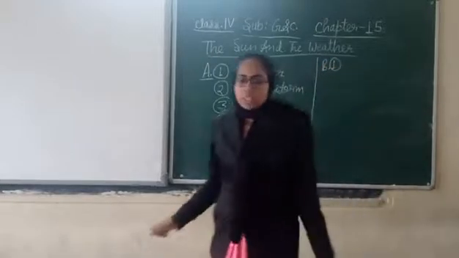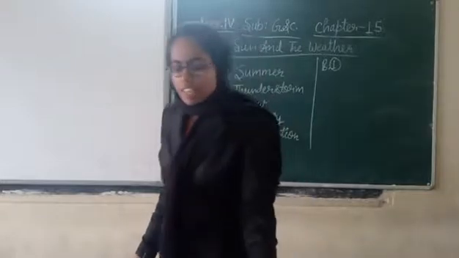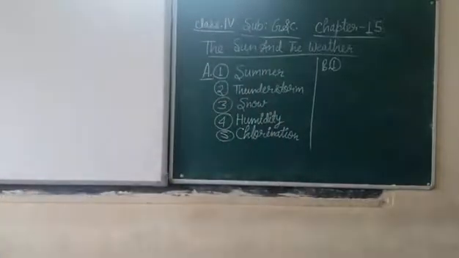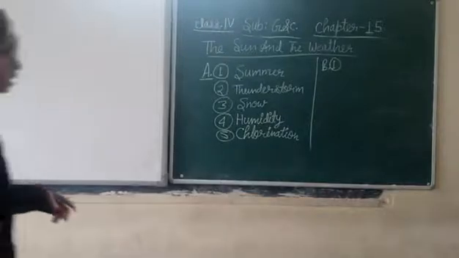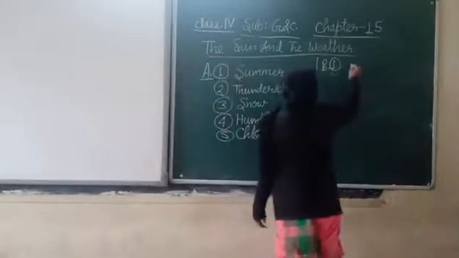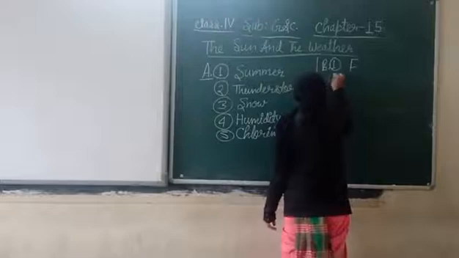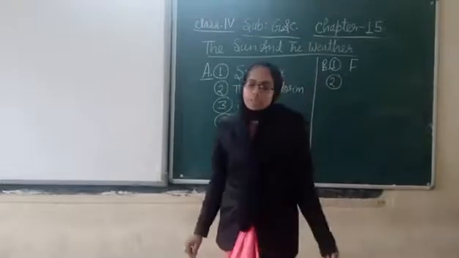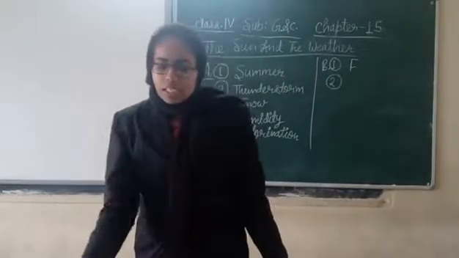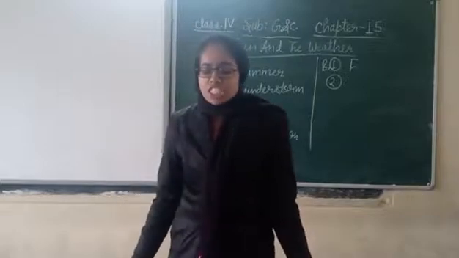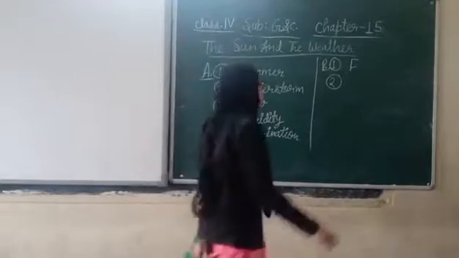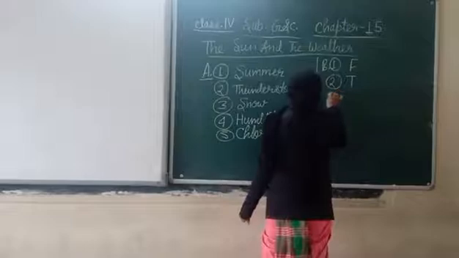Exercise B is true or false. First question is cold air is light and rises up. This statement is false, and for false what will we write? F. Now question number 2 is land gets heated faster than water. This is true, so we will write T.